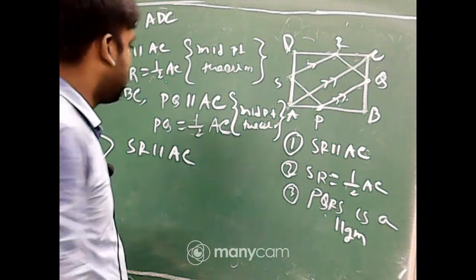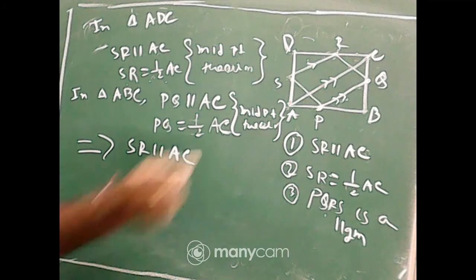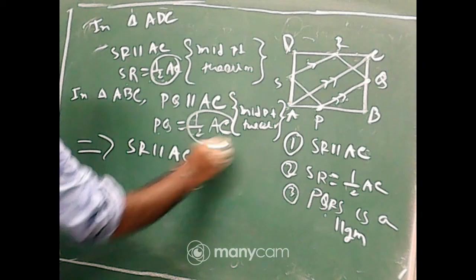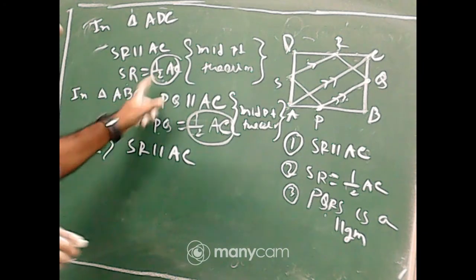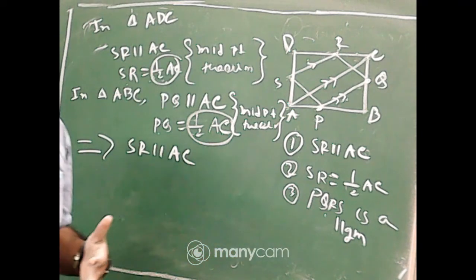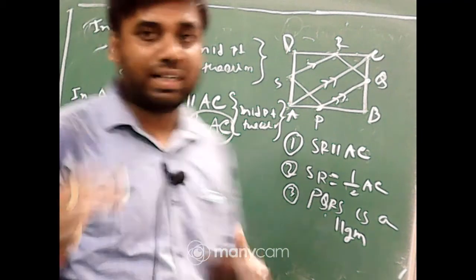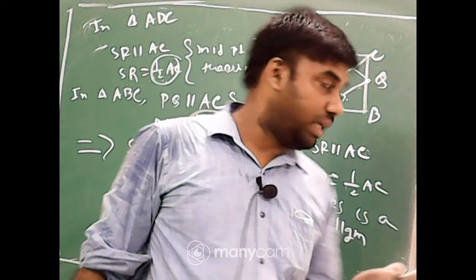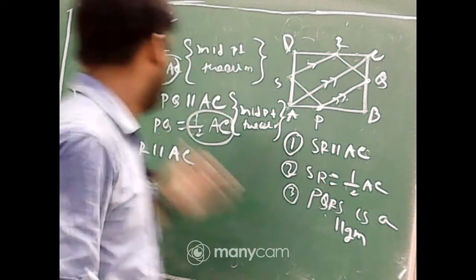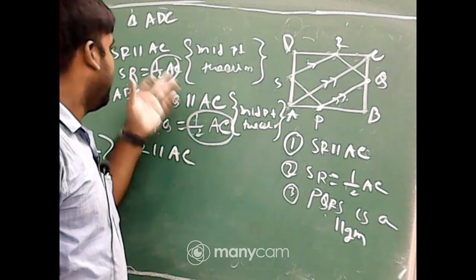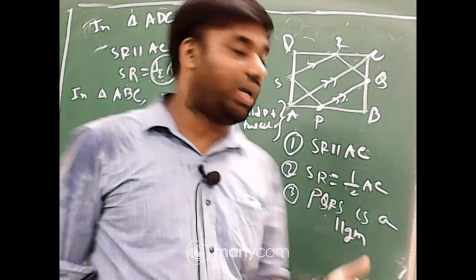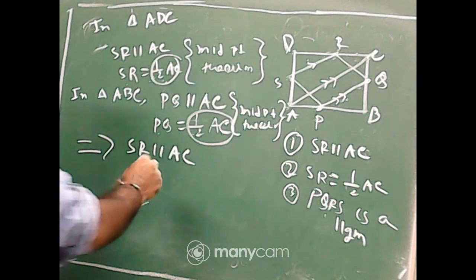Next portion, listen. SR is equal to half of AC and PQ is also equal to half of AC. If the right hand sides are equal, then the left hand sides will also be equal. So SR is equal to PQ.